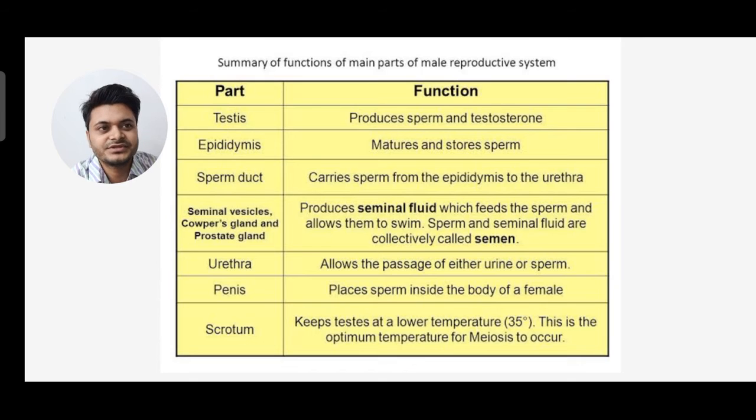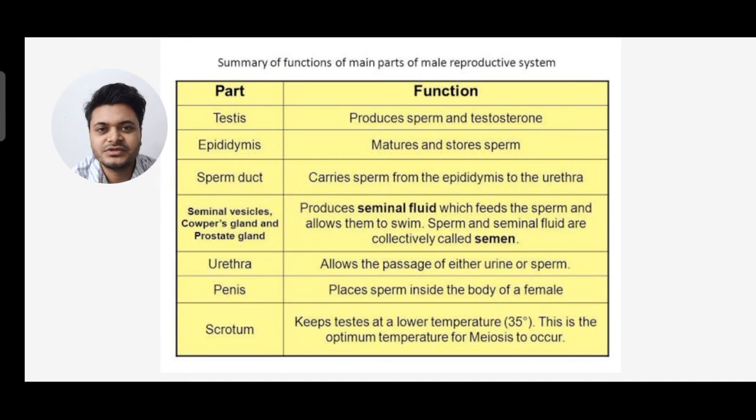Next is epididymis. The function of epididymis is it matures and stores sperms. Third is sperm duct. It carries sperm from the epididymis to the urethra. Fourth are the seminal vesicle, Cowper's gland and prostate gland. They produce seminal fluid which feeds the sperm and allows them to swim, and sperm and seminal fluid are collectively called semen. So what is semen? Sperm plus seminal fluid. That means sperm and seminal fluid form semen.